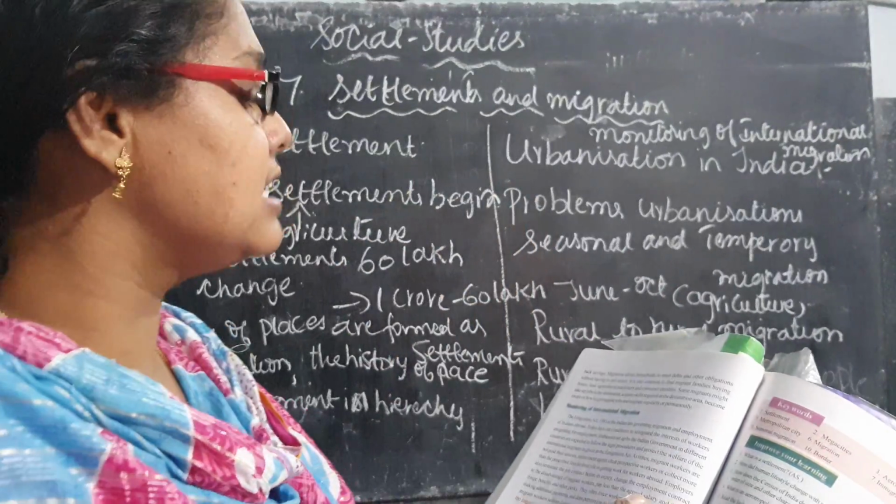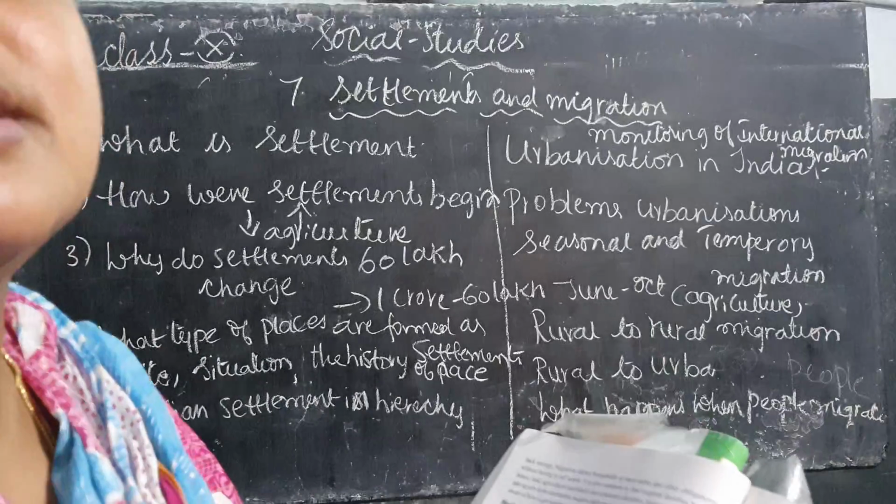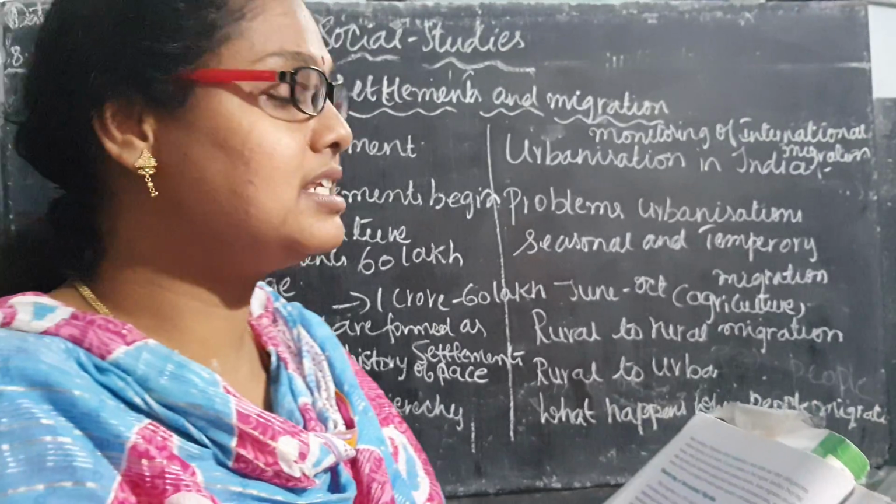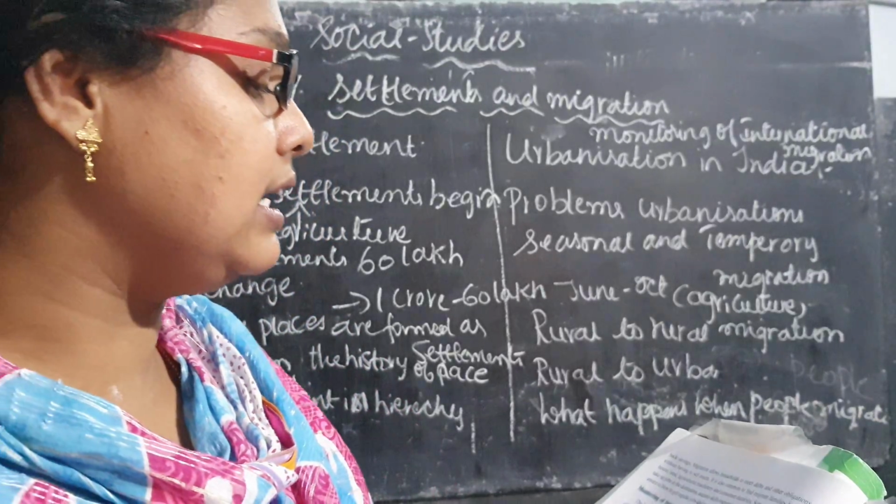Here, this last point is what, children? Monitoring of international migration. The Immigration Act, in which year was it passed? It was passed in the year 1983. For this purpose,